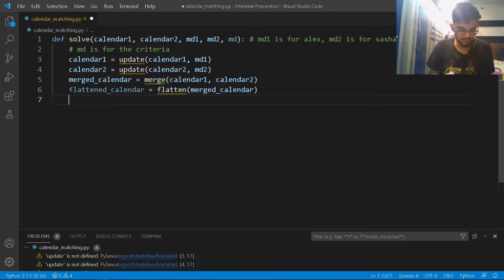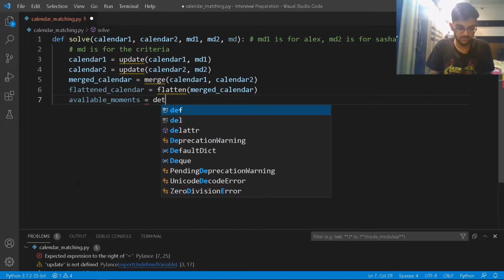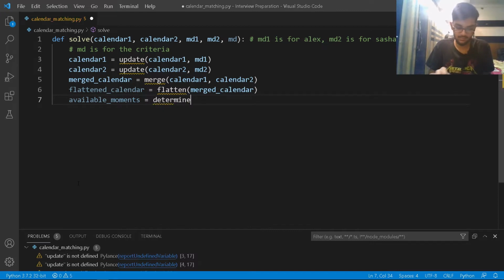I'll just check that available, right? Available moments, right? So available moments is going to be determine availability, right? And then I'll just pass in the flattened calendar. As simple as that.